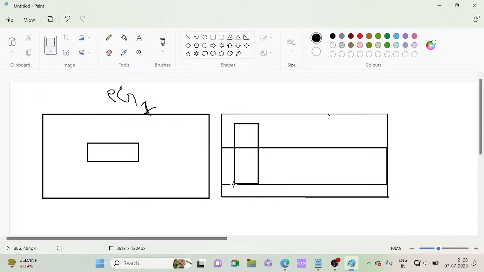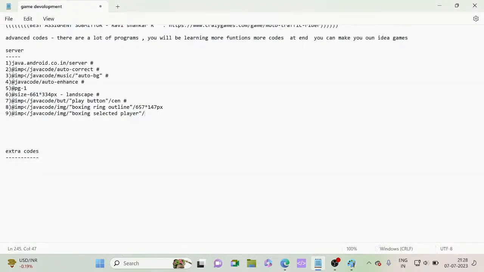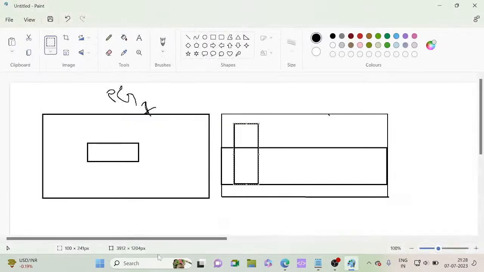Let's measure it. Its location is 100 into 241 px. So 100 into 241 px.